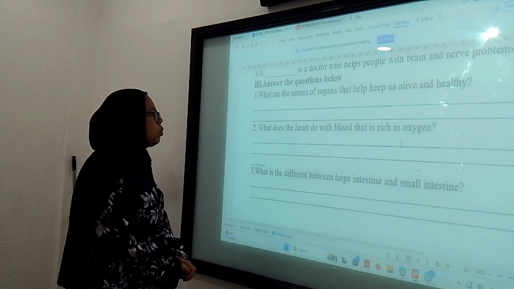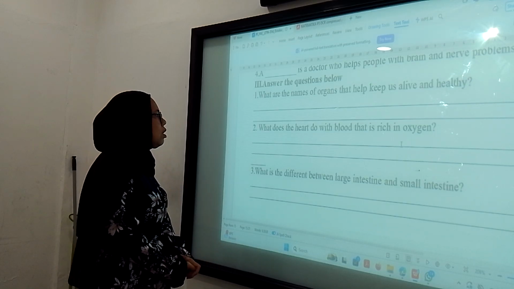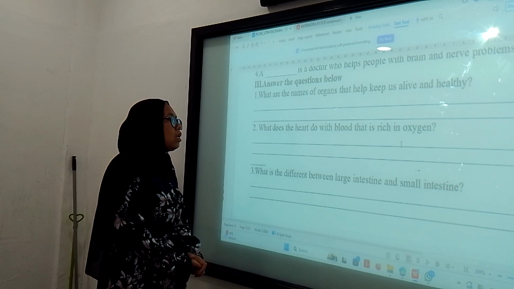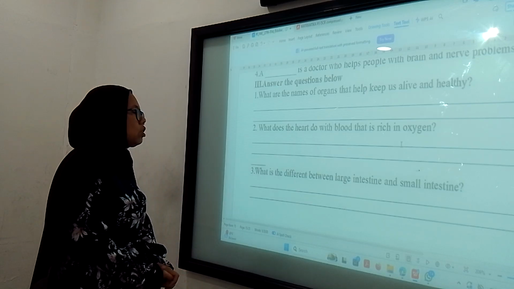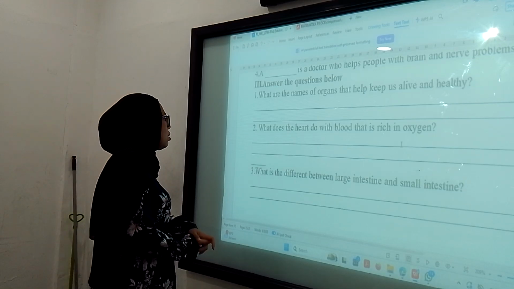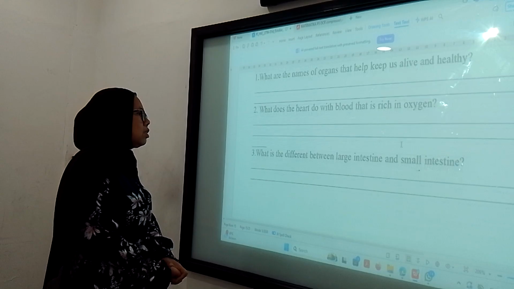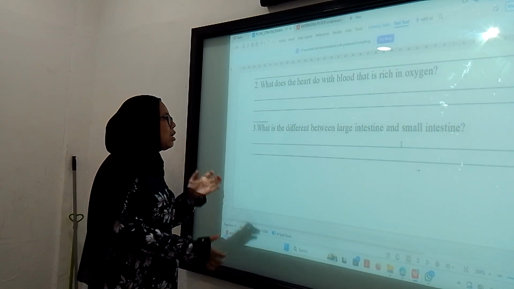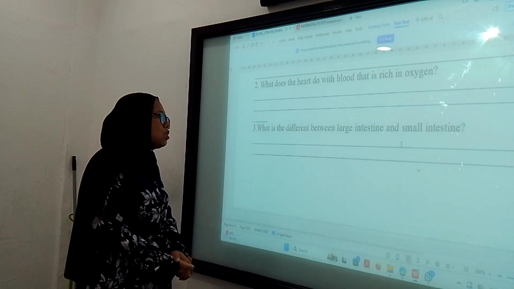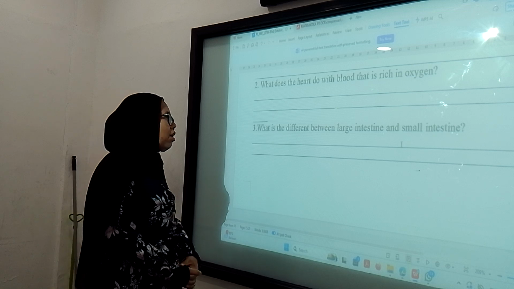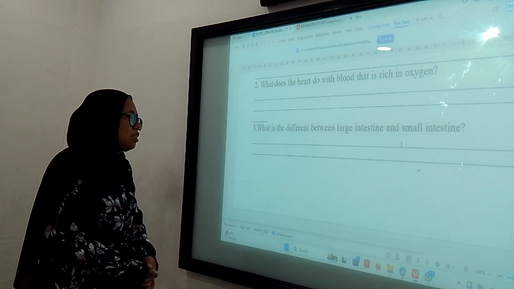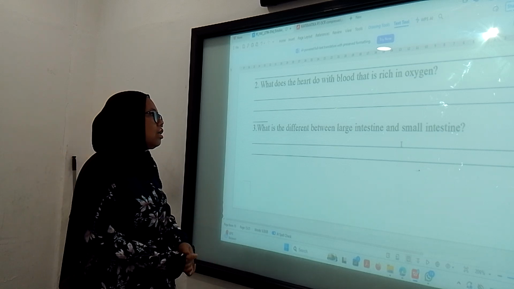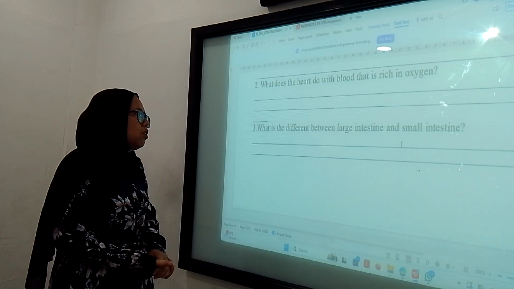What does the heart do with blood that is rich in oxygen? The heart will pump the blood that is rich in oxygen from the lungs. What is the difference between the large intestine and the small intestine? The large intestine is part of the organs that digest the undigested food. It will break down the undigested food.